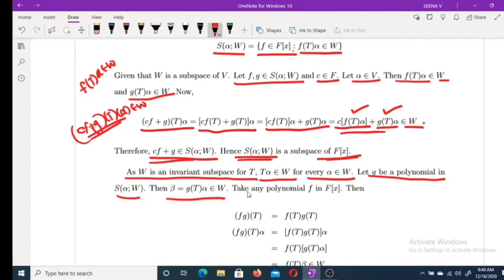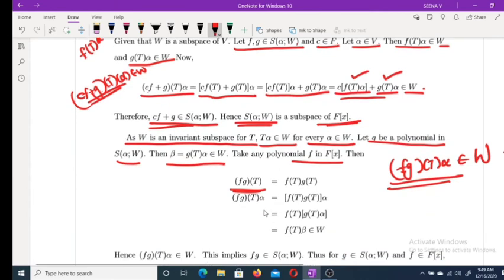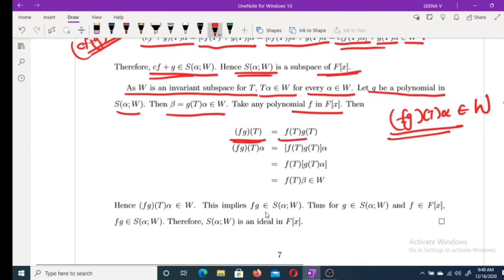To prove this, you take some F belongs to F[x] and G belongs to our S(alpha; W), and we have to prove FG belongs to S(alpha; W). For this, what we have to prove? We have to prove FG(T) alpha belongs to W. This is what we have to prove. Now, what is FG of T? By definition, FG of T equals F of T into G of T. So, FG of T of alpha equals F of T into G of T alpha.